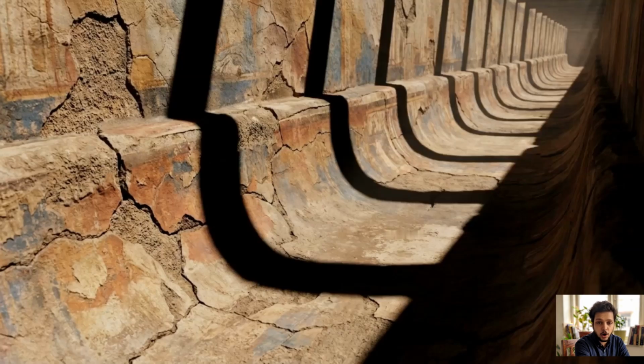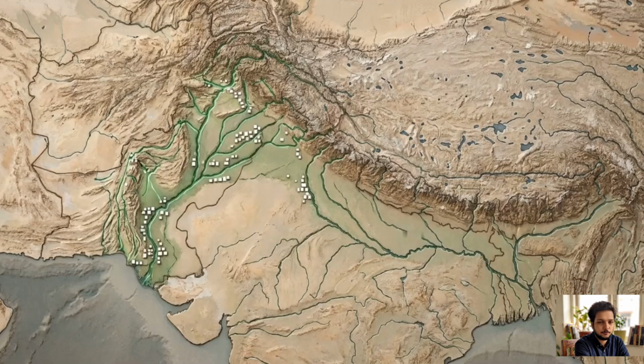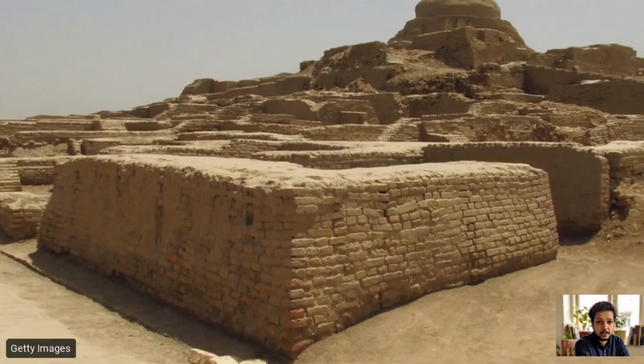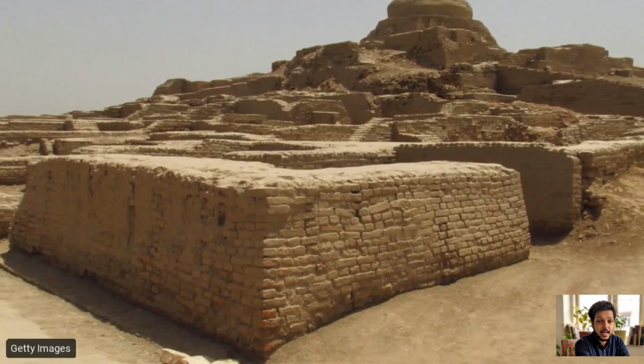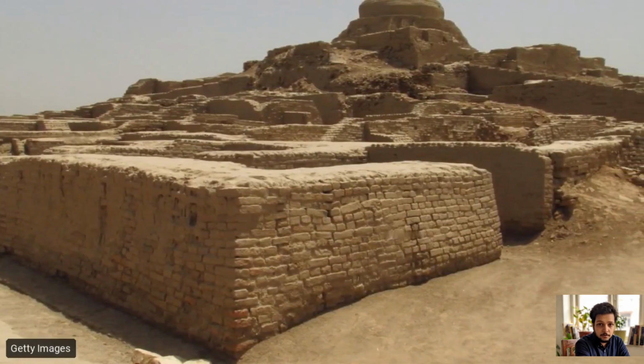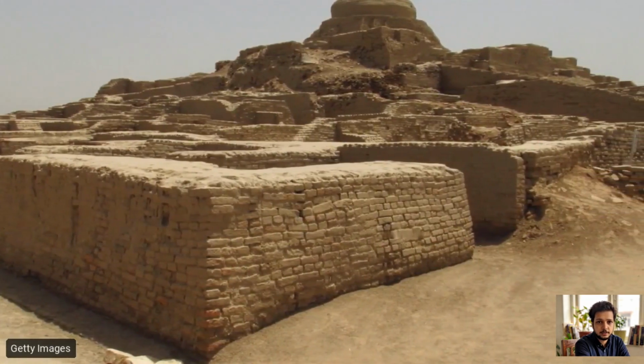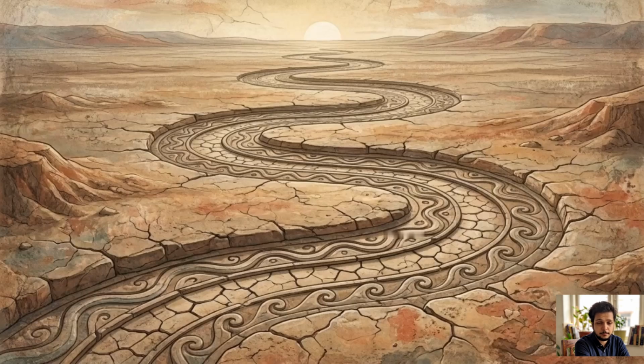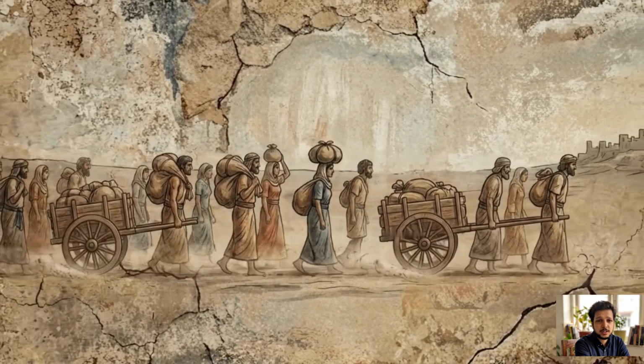triggering widespread, unmanageable famines. The highly centralized political structures of these empires were designed for administration, not agility. They simply could not redistribute resources fast enough to handle sudden, severe scarcity. When these systems are built entirely around a single fixed water source, they lose the ability to absorb shocks of this magnitude. Further east, the Indus Valley Civilization offered a very different response.